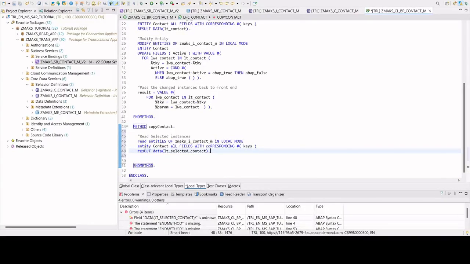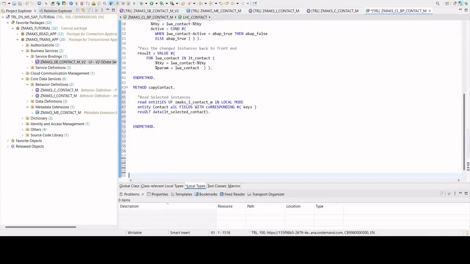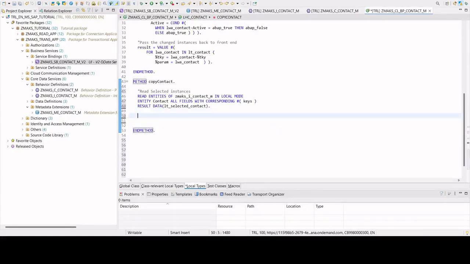So now what we have got are the selected instances of the contact entity. Now we have to copy them as new instances.